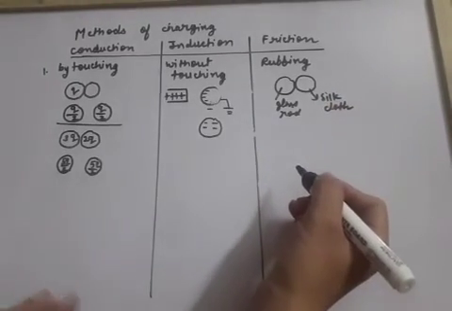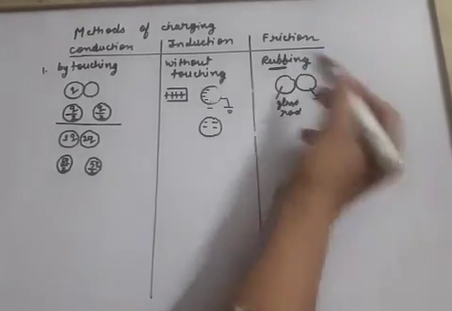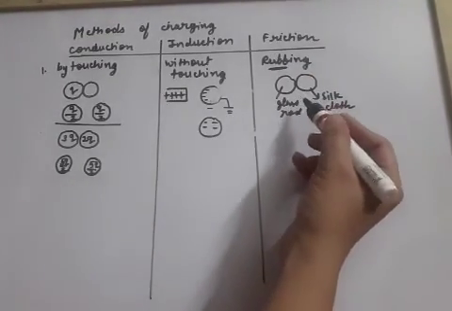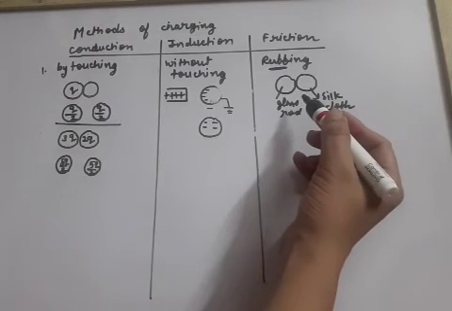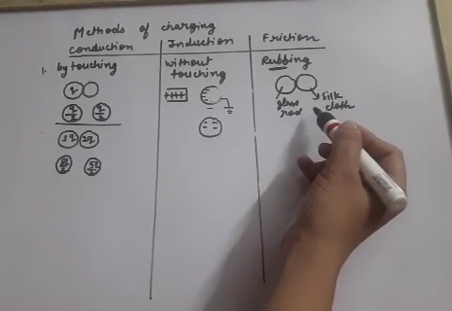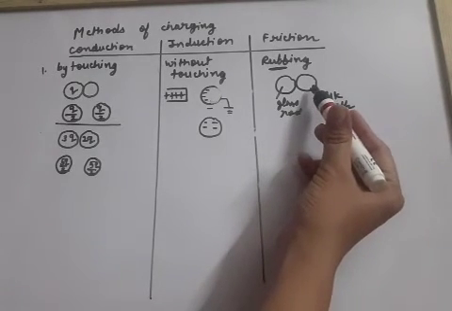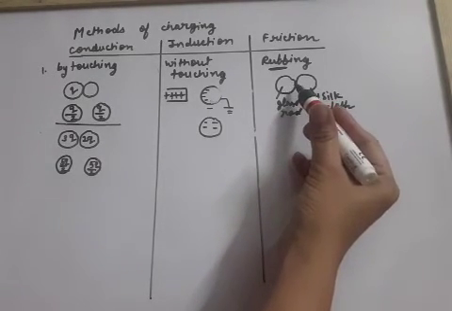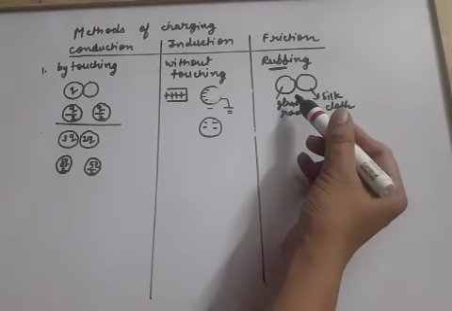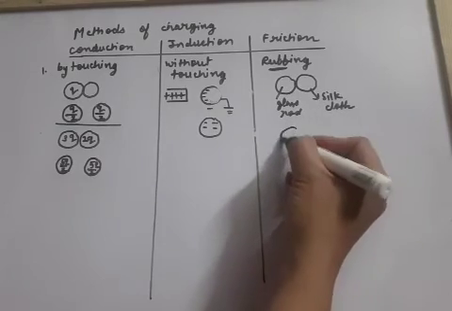Some pairs are there which, when they are rubbed against each other, whatever work we do in rubbing the two bodies against each other, that work, that means energy, is available for both sides' electrons. So what happens? In whichever body the electrons are loosely bound, that body will lose some of the electrons.